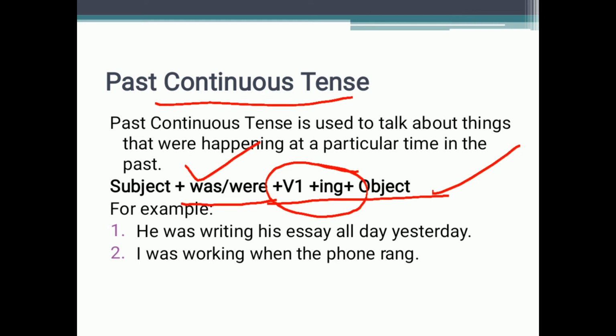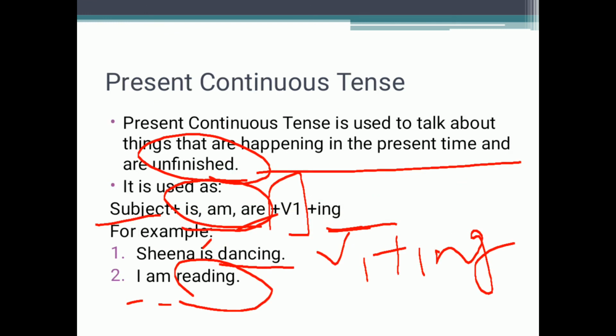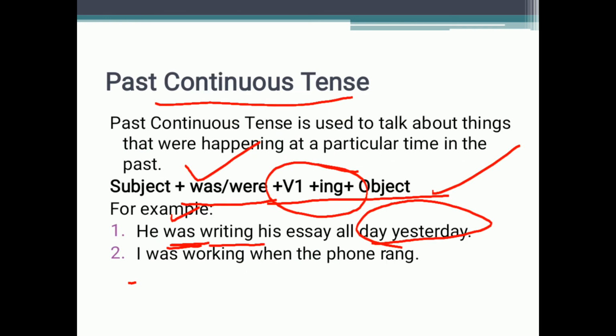Like, he was writing his essay all day yesterday. Writing is the verb, first form plus ing. Then all day yesterday, yesterday means the day that has gone, the previous day. So he was writing previously, so with the singular we have used was, and with plural we will use were, and along with that, with I we always use was. I was working when the phone rang, which means when somebody called me, I was working at that time.